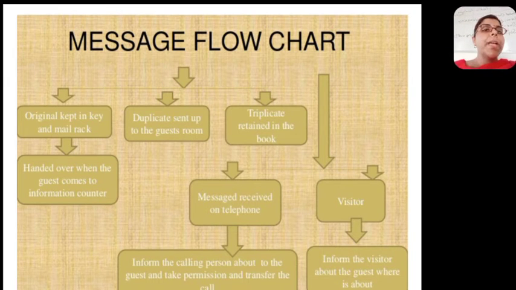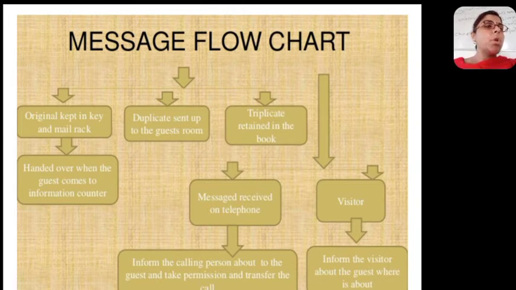Now what happens to the triplicate copies, the 3 copies? The original copy is kept in the mail and key rack. As I told you, it is kept in the mail and key rack. The second copy is slipped into the guest room. The third copy is retained in the book. It will be kept in the book.